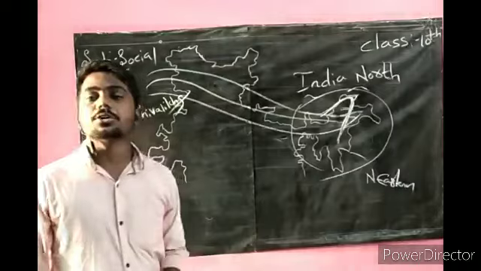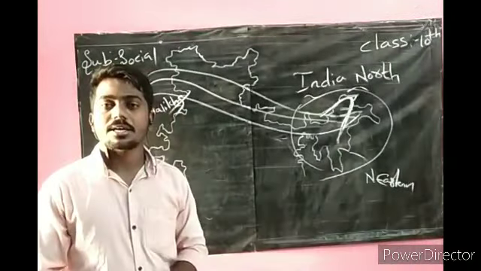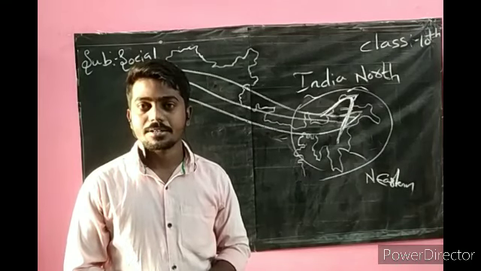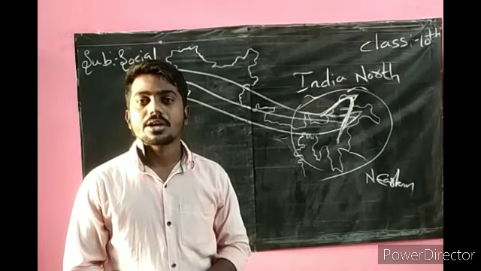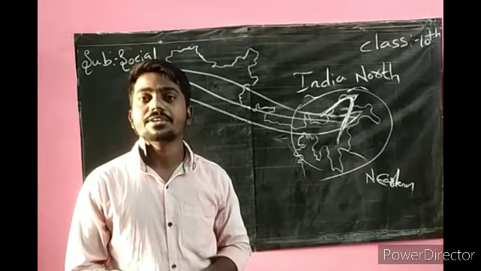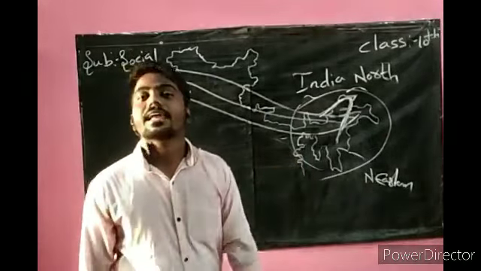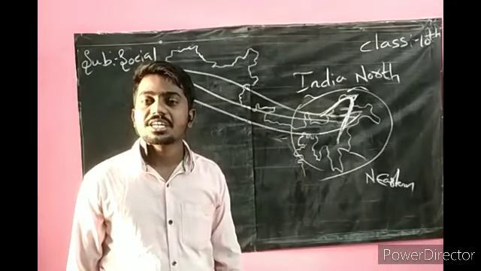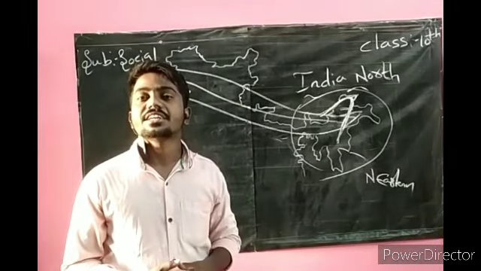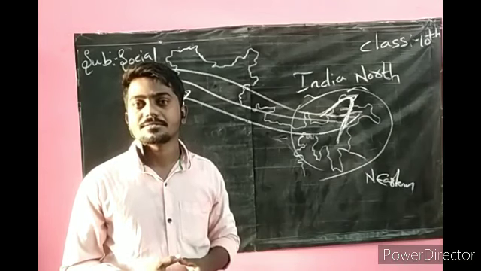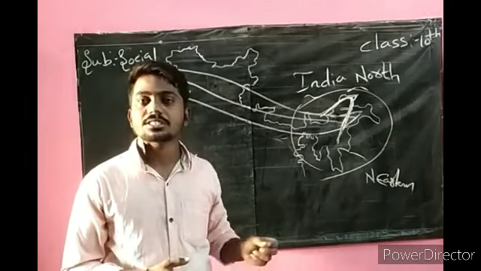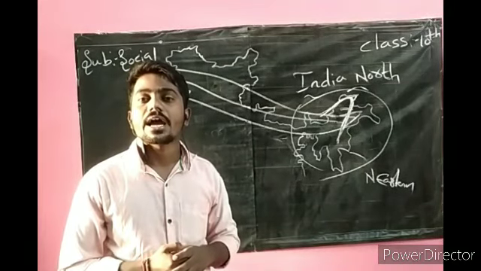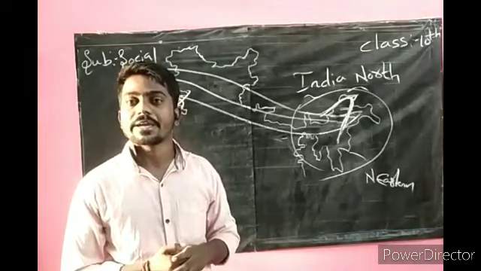Okay. Next, I told about how the formation of the Himalayas influences the climate. First of all, the Himalayas act like a barrier protecting us from the cold winds coming from Central Asia. Okay, this is first. Himalayas are the reason for summer rains and the monsoon type of climate.